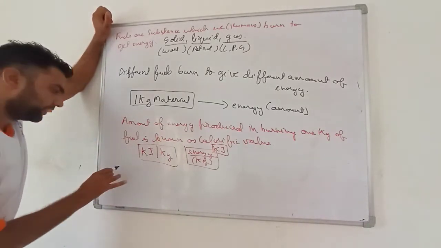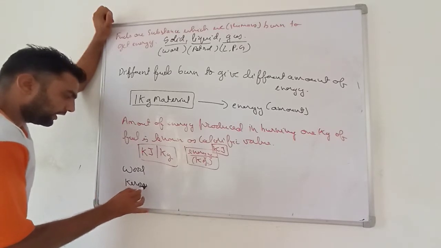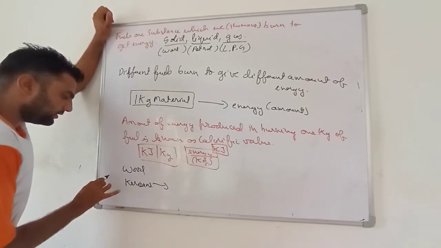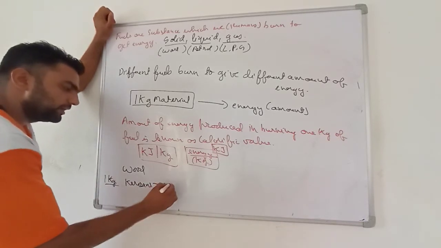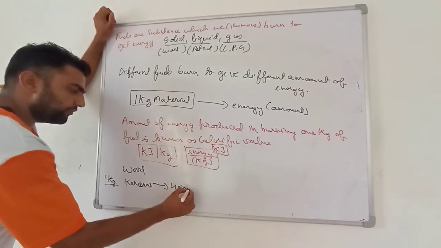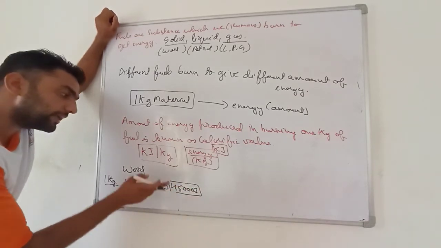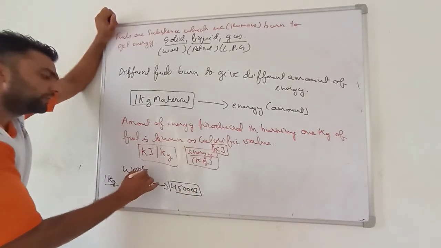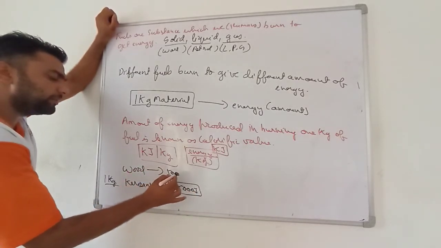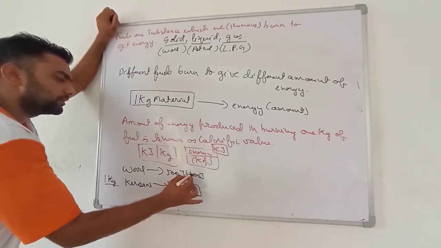For example, wood, kerosene. On burning 1 kg of kerosene, we get 45,000 joules of energy. So this is the calorific value. 45,000 per kg is the calorific value. On wood, we might be getting about 500 joules, or you can take 1000 joules.